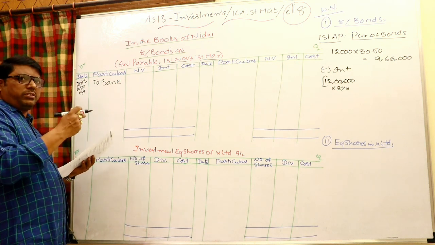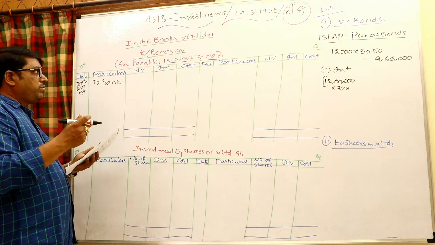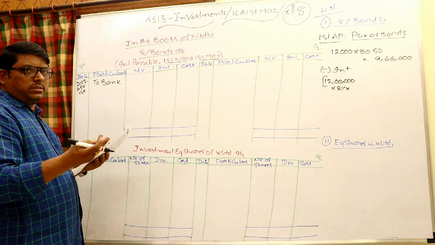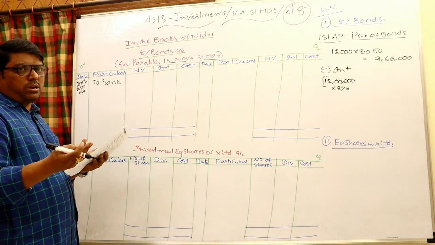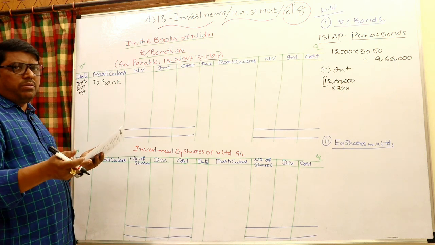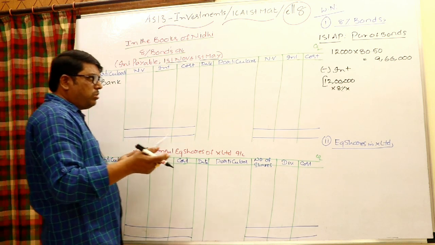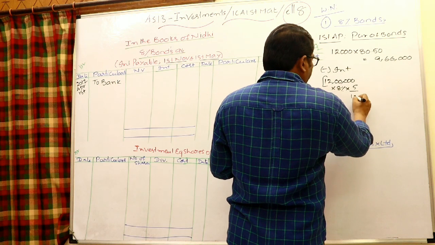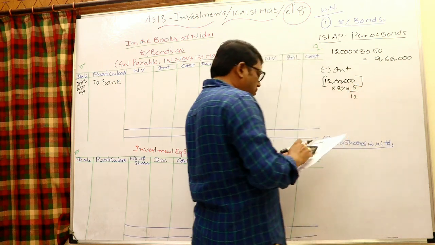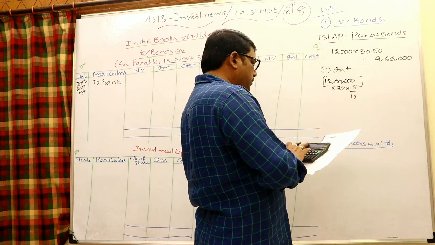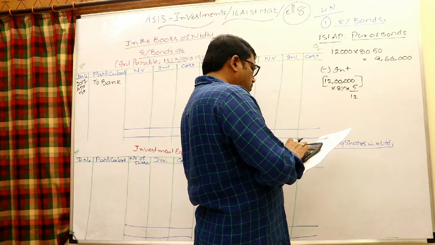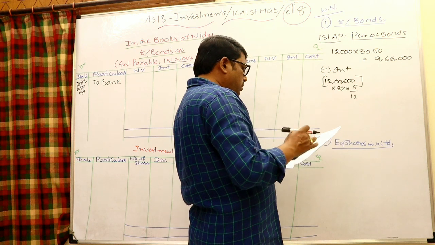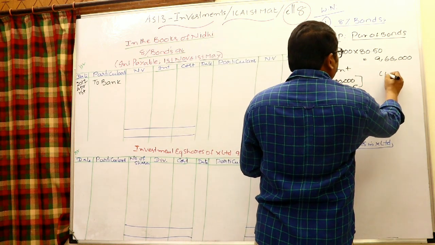Means earlier on November 1st the company already paid. November 1st already paid means November, December, January, February and March: 5 months which is accrued but not due. After 1 more month the company will pay, but 5 months is accrued but not due. That interest you have to pay while purchasing. So therefore write here 5 by 12. So therefore you can write 12 lakhs into 8% into 5 by 12. That is 40,000.